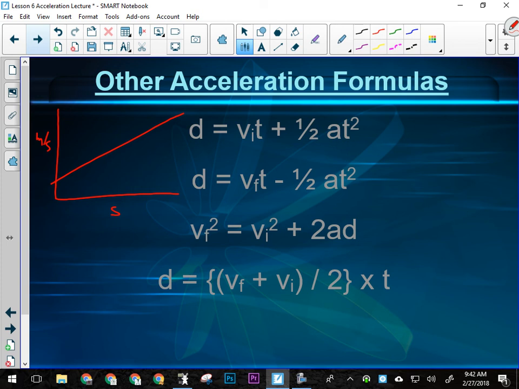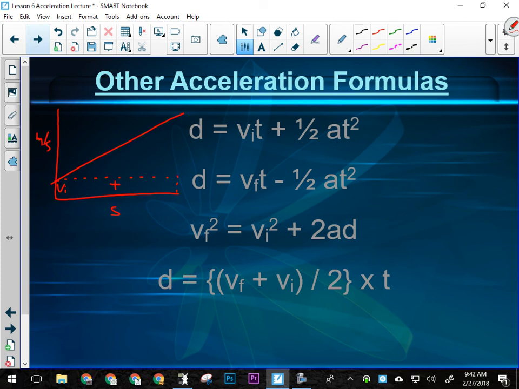How do we get displacement from a velocity time graph? Right, we use the shapes. We find the area under the line, because essentially what we're doing is taking average velocity times time. Well, if I take initial velocity times time, that essentially calculates the area of this rectangle, because this would be VI and the base would be time.